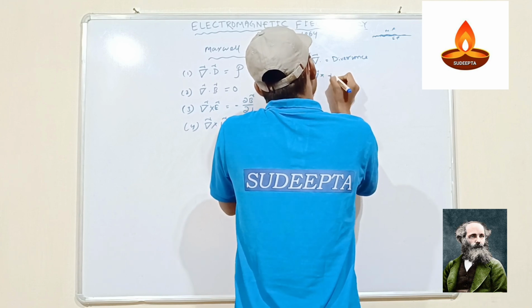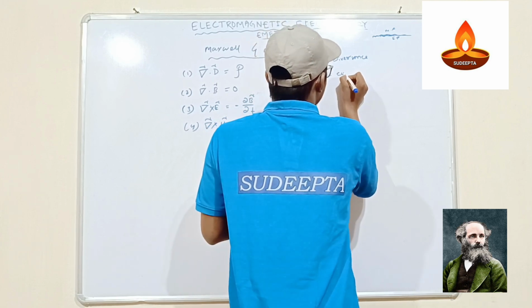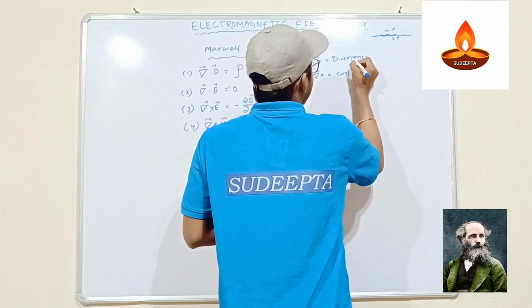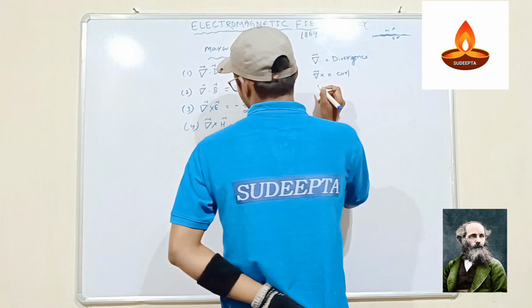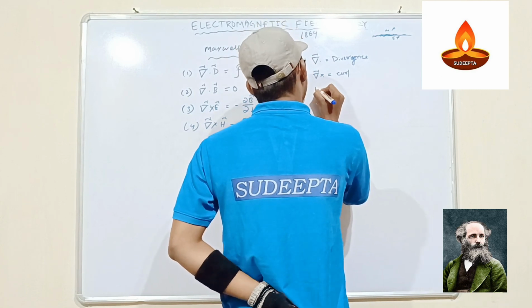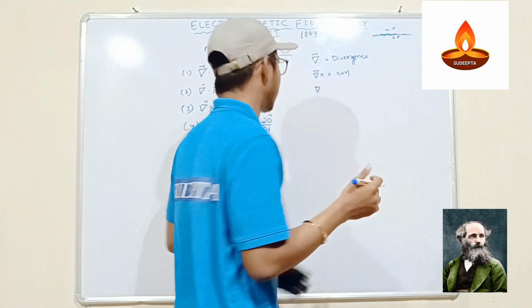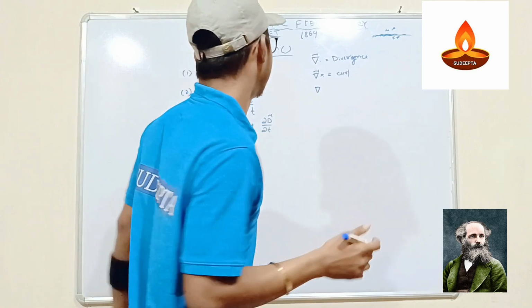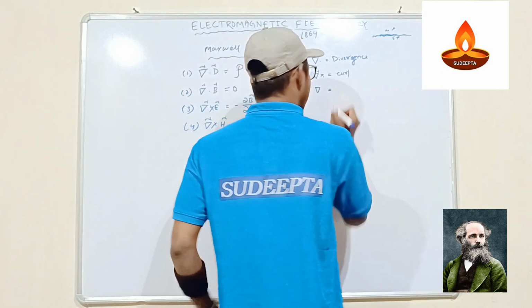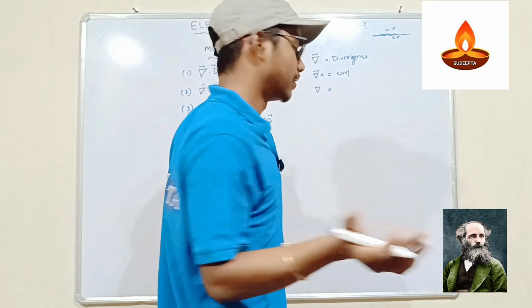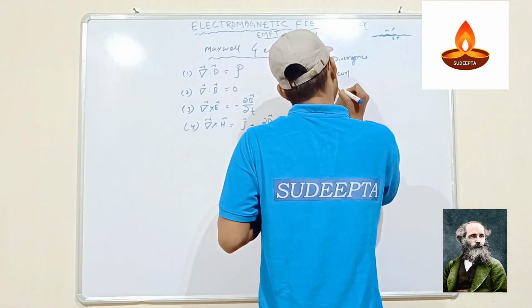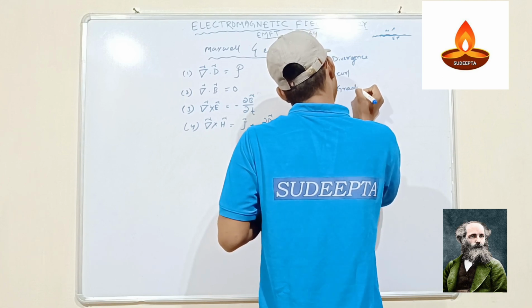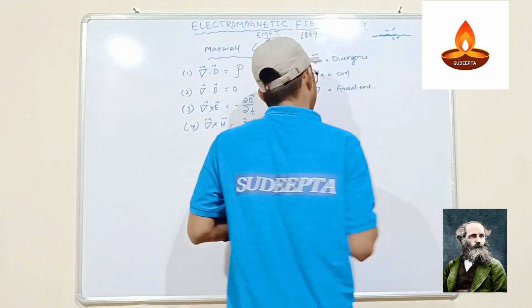When the delta is with a cross, it is called curl. And when only delta is there, with nothing else, it is called the gradient. These terms will be discussed in the mathematics section.